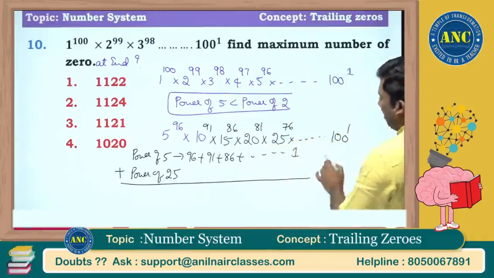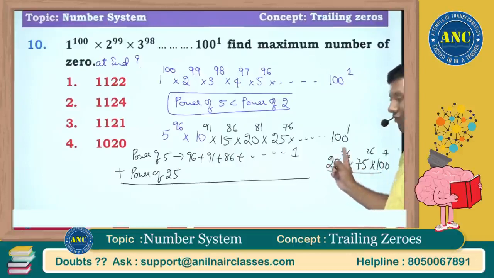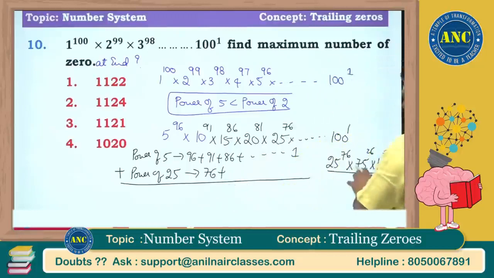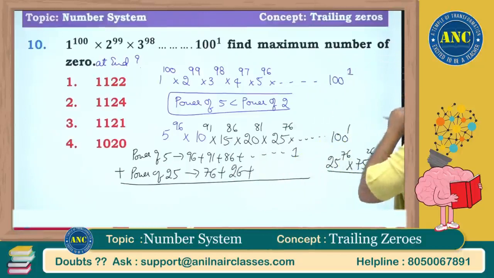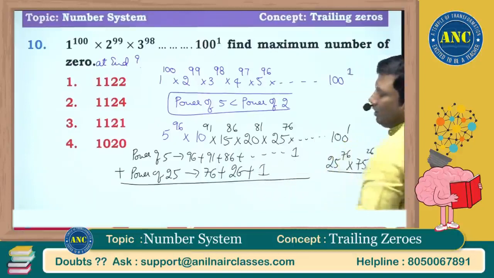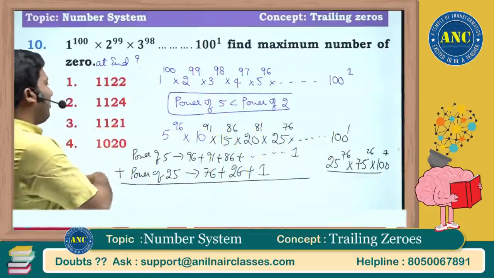In addition to this, 25 power 76 will come. Next, 25 multiple, 75 power 26 will come, 100 power 1 will come. 25 is 5 square. One 5 we have taken, so another 76 will come here. Another 5 square, another 26 will come here. 25 into 4, another 1 will come here. I hope it is clear. Power of 5, power of 25 and 1.